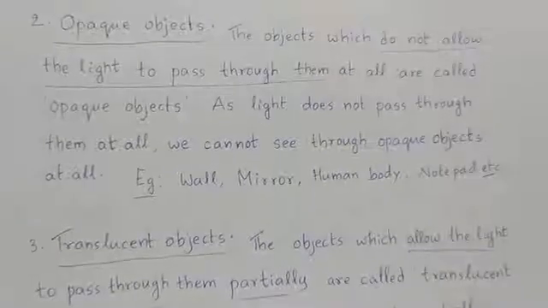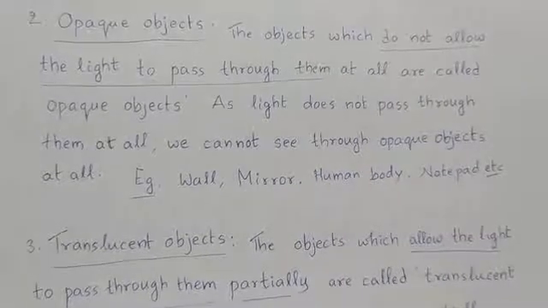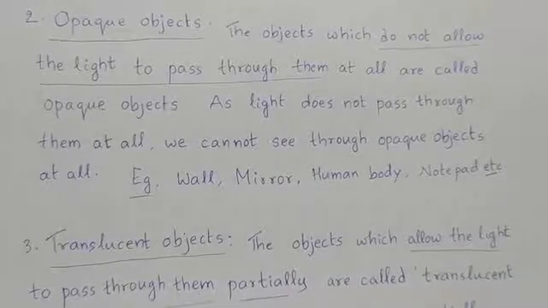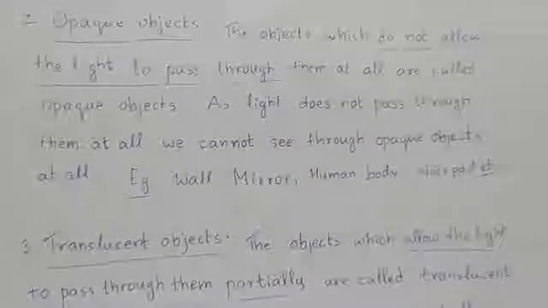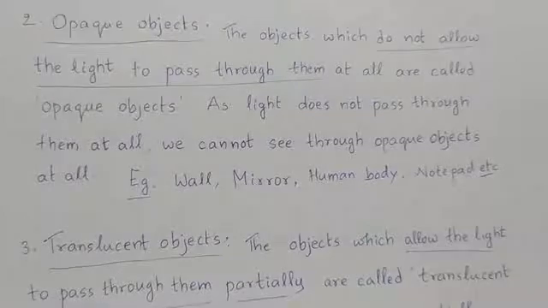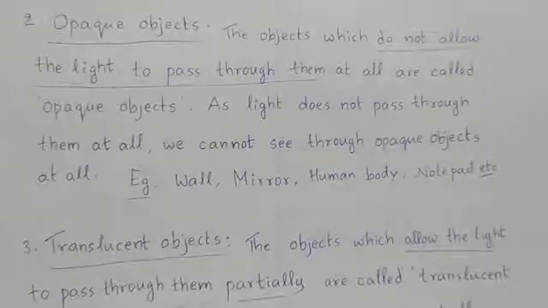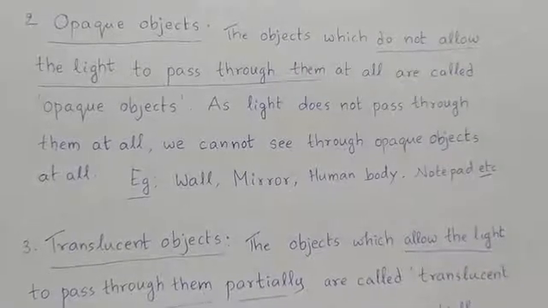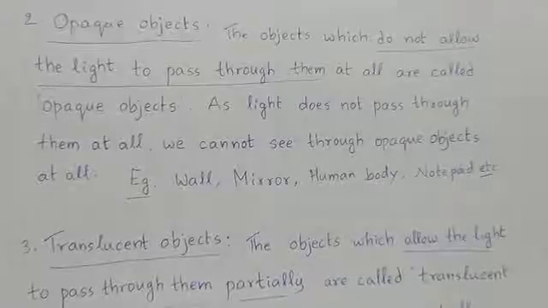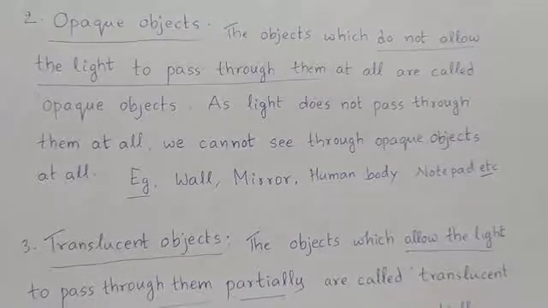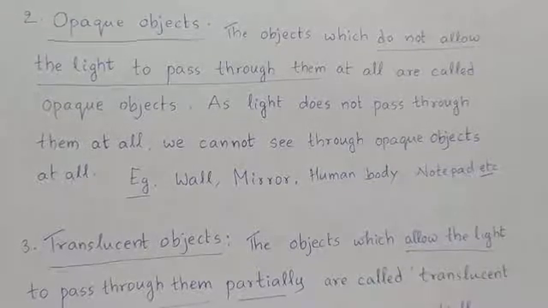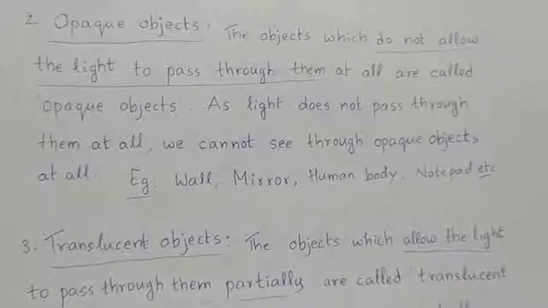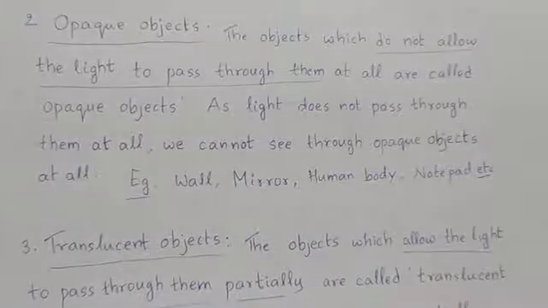Next, opaque objects. The objects which do not allow the light to pass through them at all, where no light can pass through, are known as opaque objects. As light does not pass through them at all, we cannot see through opaque objects at all. No light can pass through them, so we cannot see anything through them.